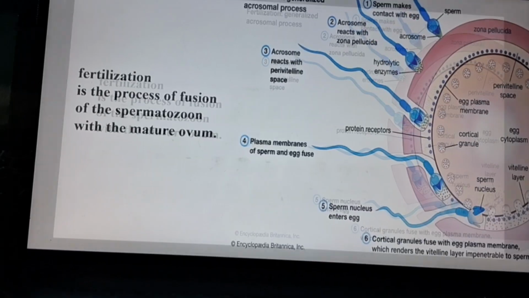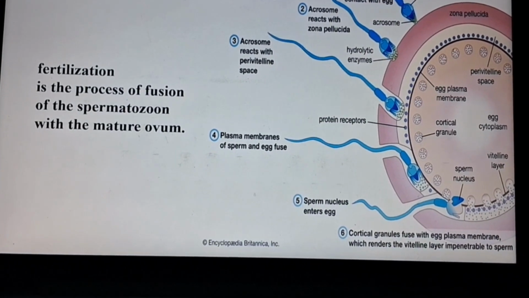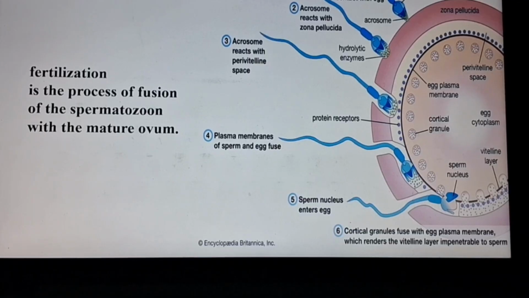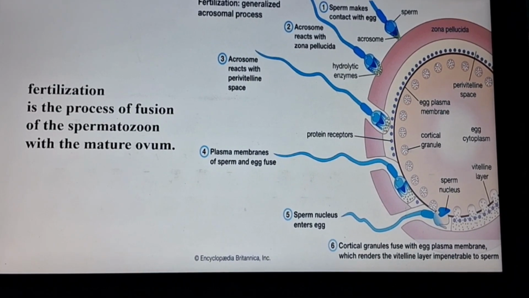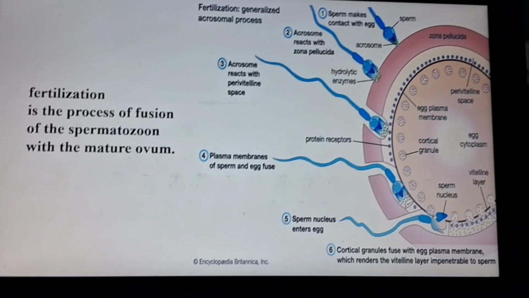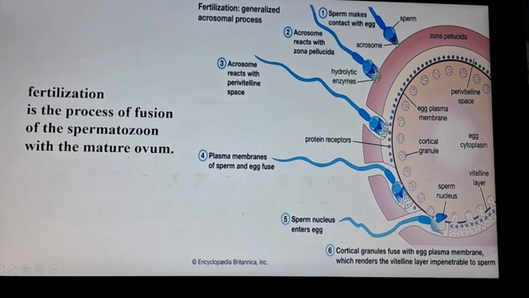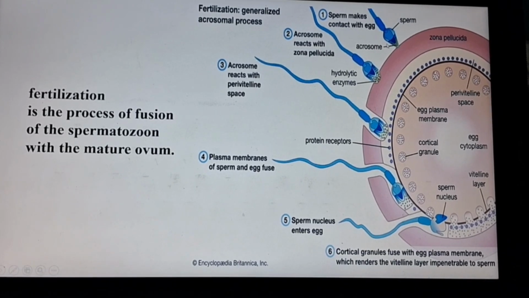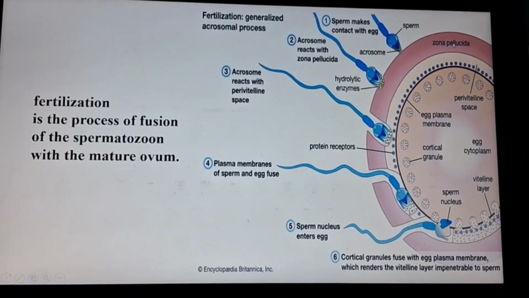Now we will see fertilization. What do we mean by fertilization? Fertilization is the process of fusion of the spermatozoon with the mature ovum, which means a fertilized egg. In the fertilization process, first, the sperm makes contact with the egg. This is the sperm, this is the acrosome, and these are all sperm. They try to contact the egg.